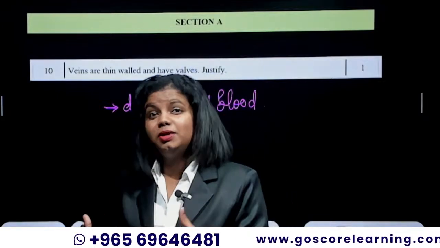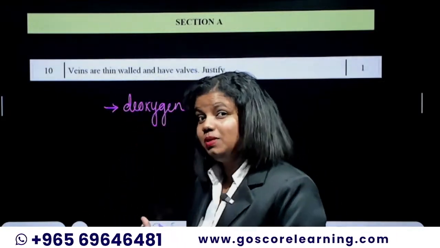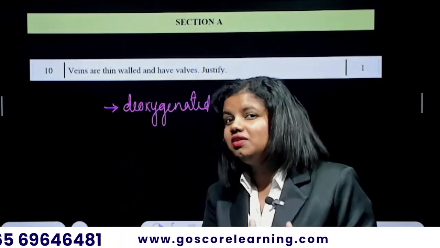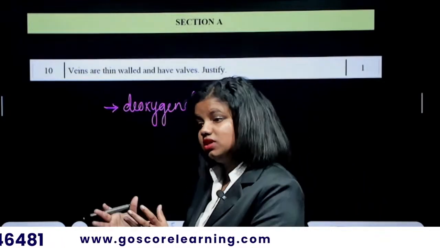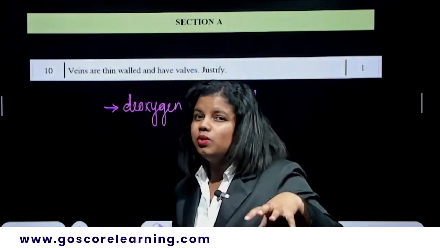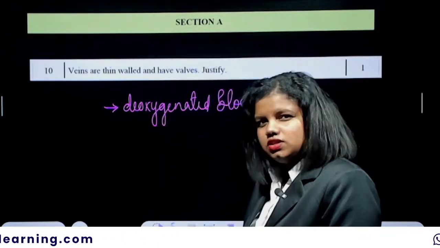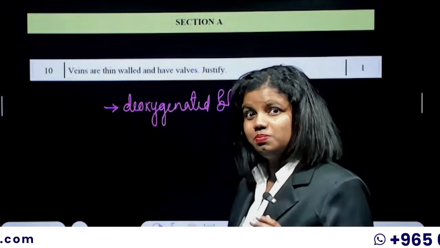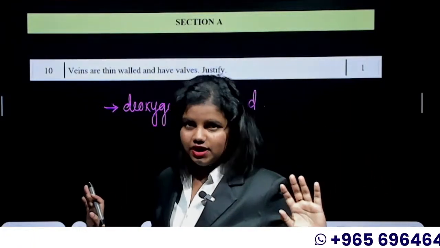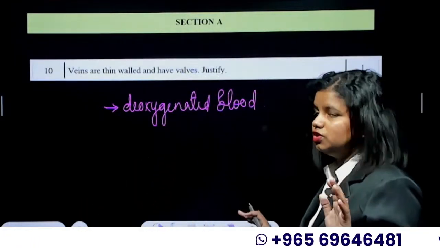The blood in the veins won't be under much pressure when you compare it with the blood in the artery. The veins' blood pressure would be much lower, so the veins being thin-walled is absolutely fine. That is exactly the answer for the question.